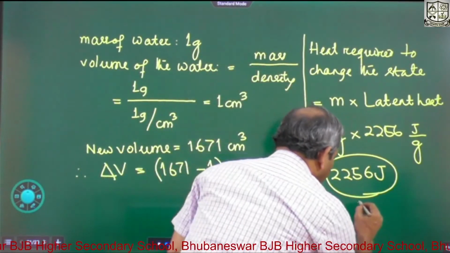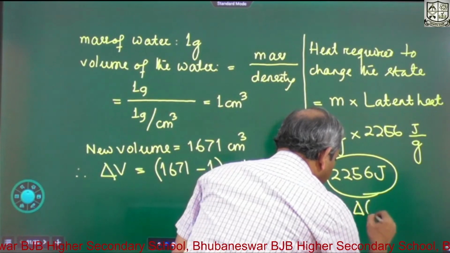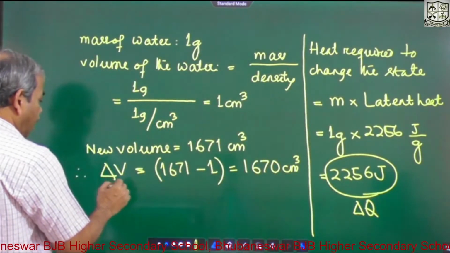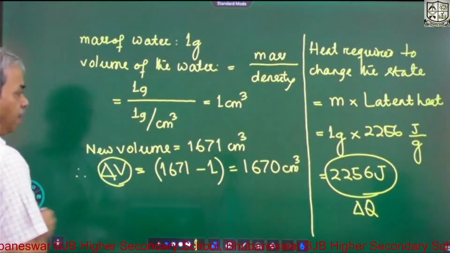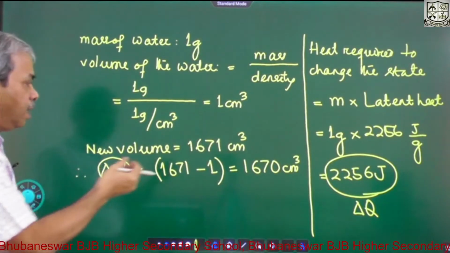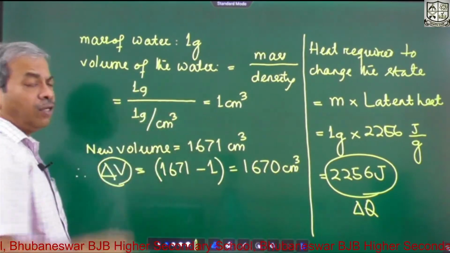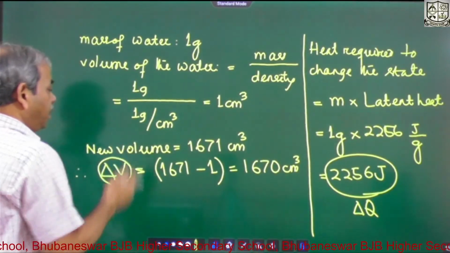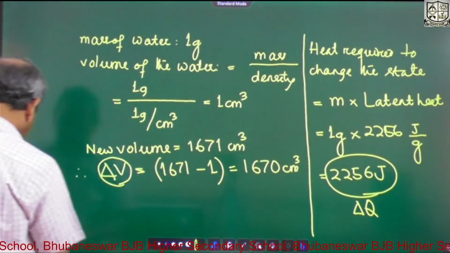So you can take it as delta Q. This is delta V. So from the delta V you can find out the work done, because when the system expands, work is done on the surrounding. So how to find out work done? It is P into delta V. Let us see.